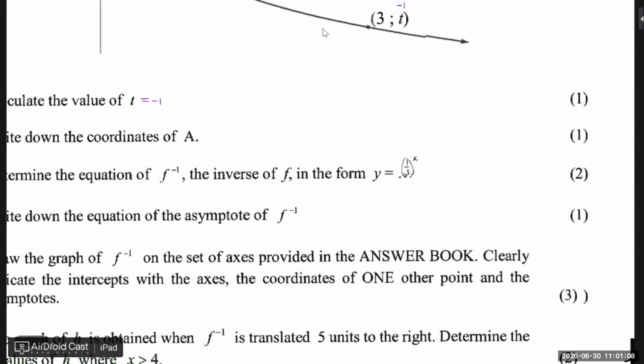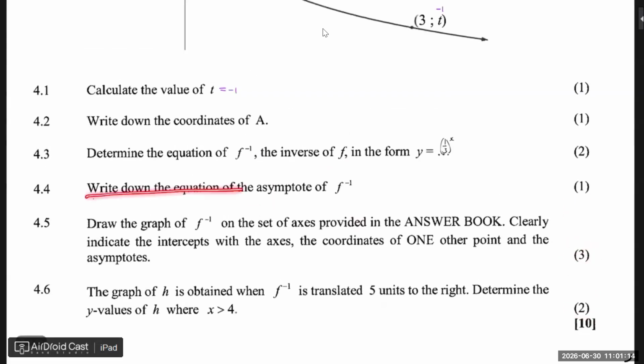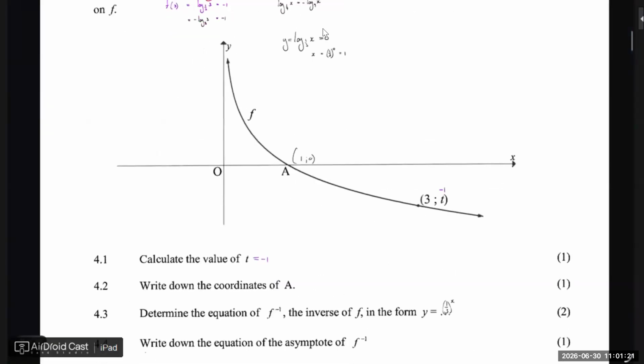All right, now a bit more. Okay, I see this is just 3 and 2. What is the asymptote of the inverse? So first ask yourself, what is the asymptote of the original one?